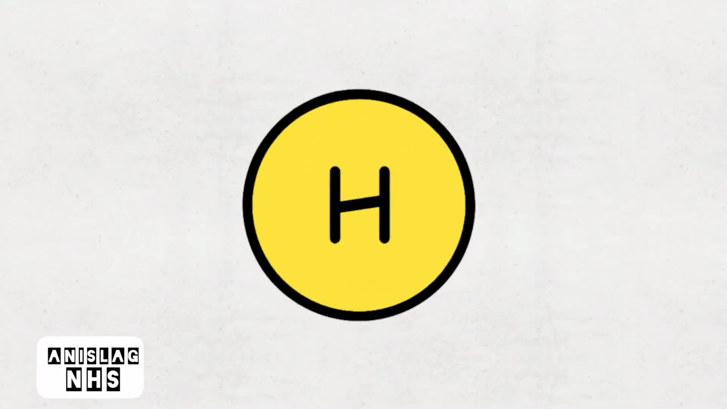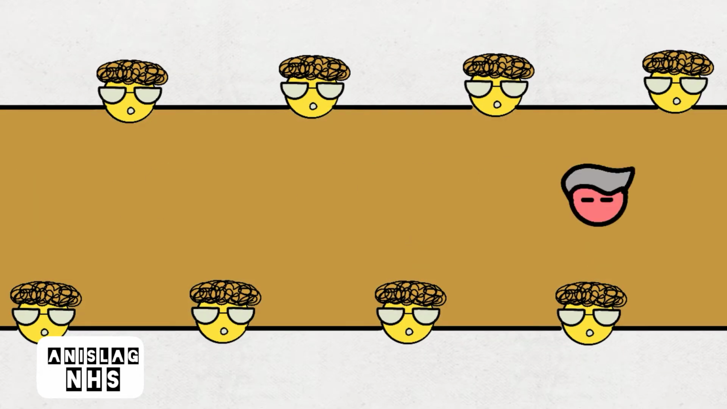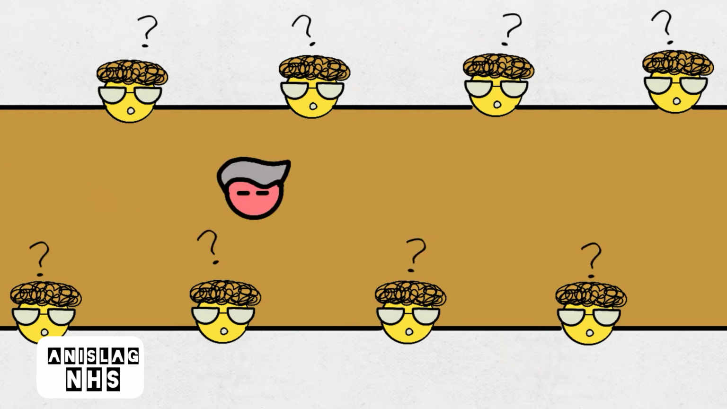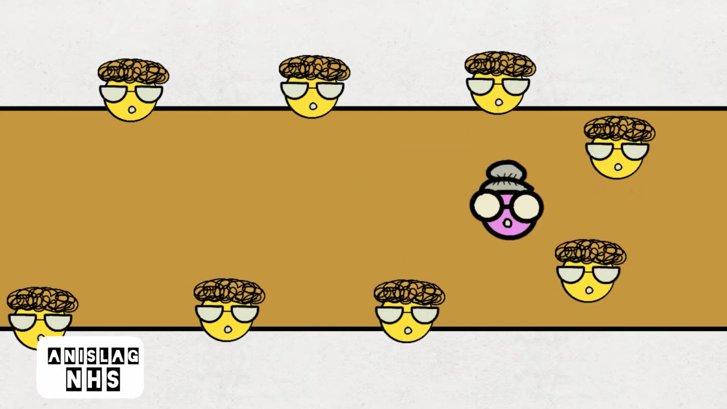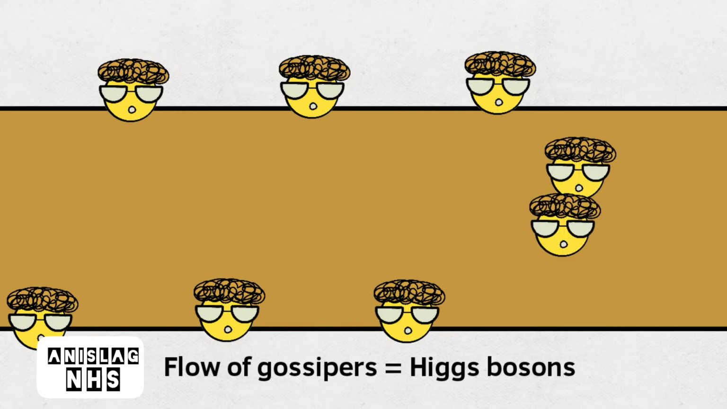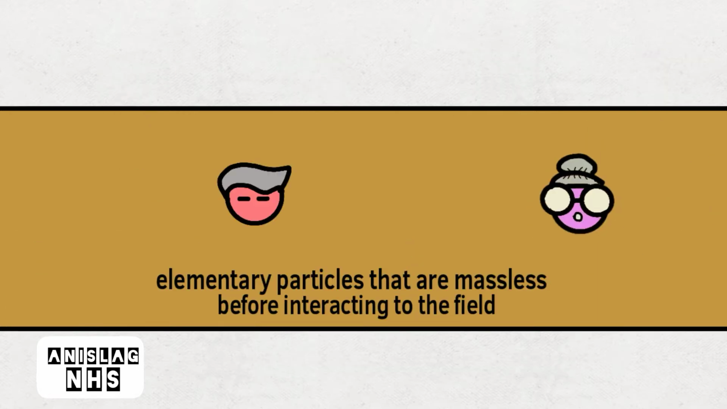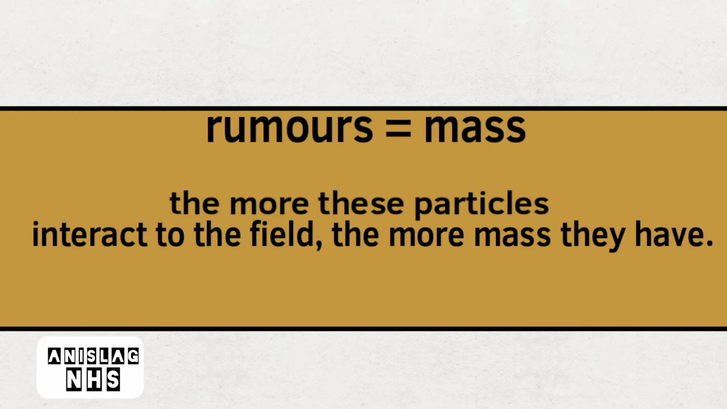For a clear view, here's a fun analogy on how this field gives mass to elementary particles. Let's imagine the Higgs field as gossipers that are evenly spread throughout the street. A passerby less interacts to the gossipers, so now he has less rumor. Meanwhile, Aunt Beth interacts more to the gossipers, so now she has a lot of rumors. We can say that the flow of gossipers are the Higgs bosons, while the passerby and Aunt Beth are the massless particles. The rumor represents the mass. The more these particles interact to the field, the more mass they have.